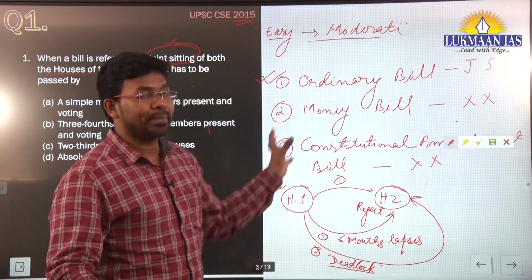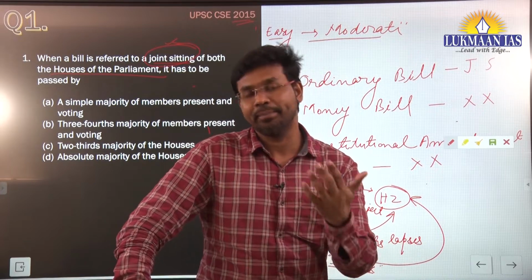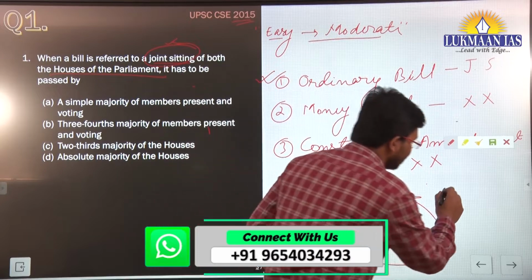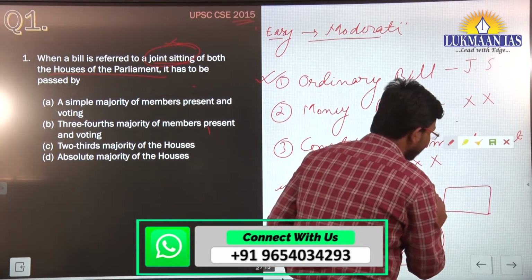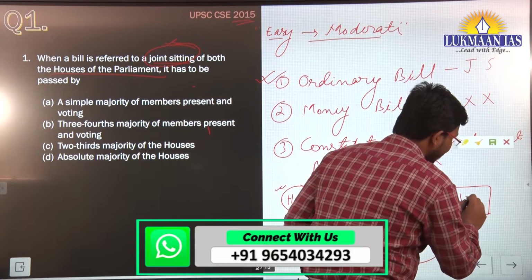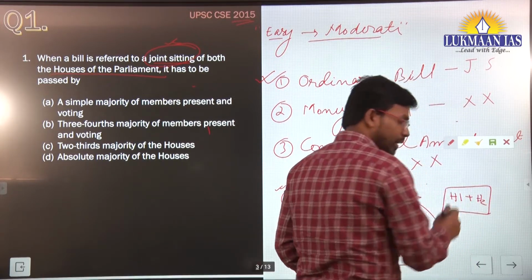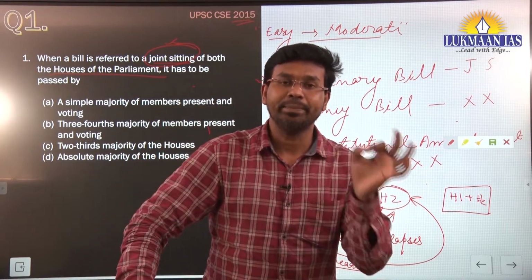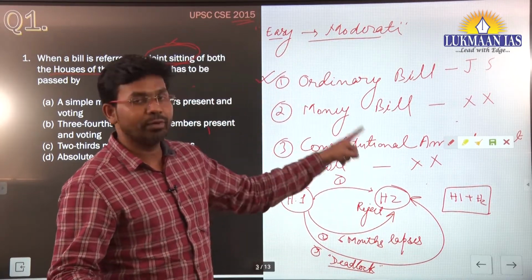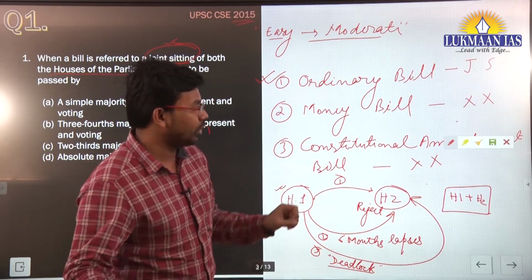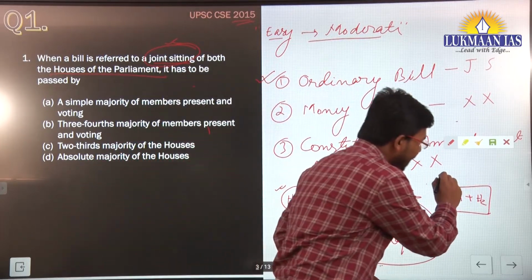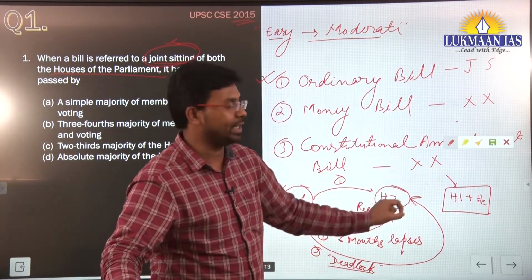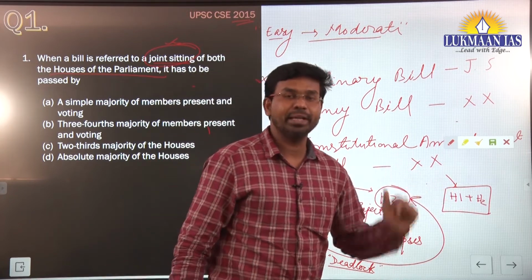The president may ask both the houses to sit on a joint sitting. So in this case, house 1 plus house 2, both the houses will be sitting together. Okay, they will now discuss this particular bill. They will deliberate on this bill and they will vote upon it. After voting, if the bill is passed by a simple majority of the members present and voting, then it will be considered as a bill that is passed.